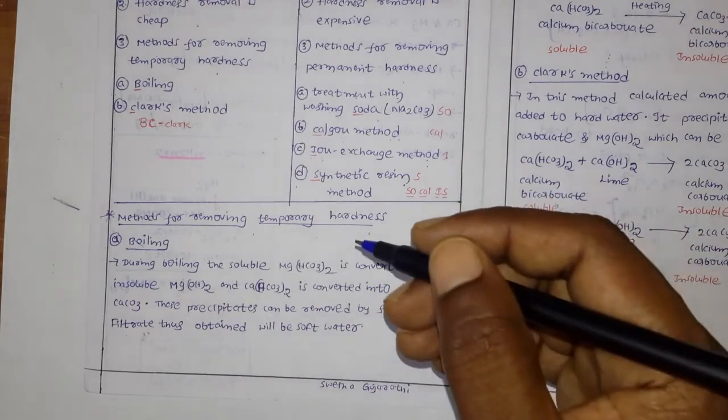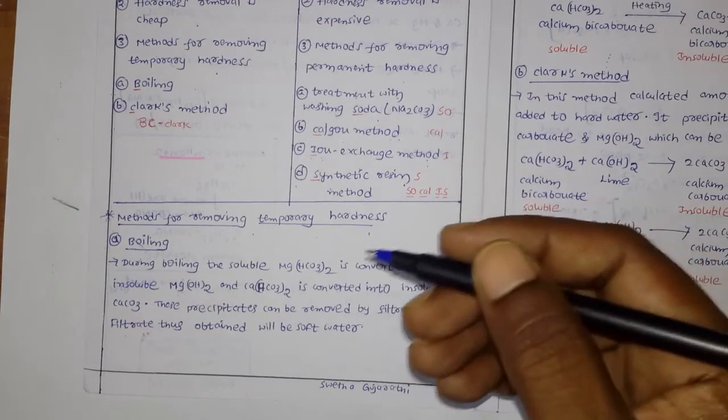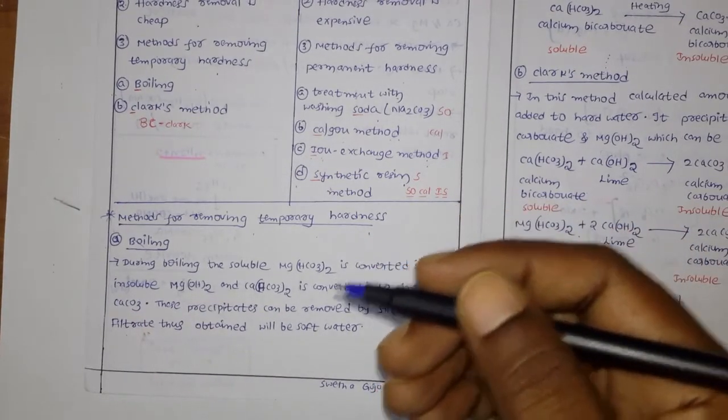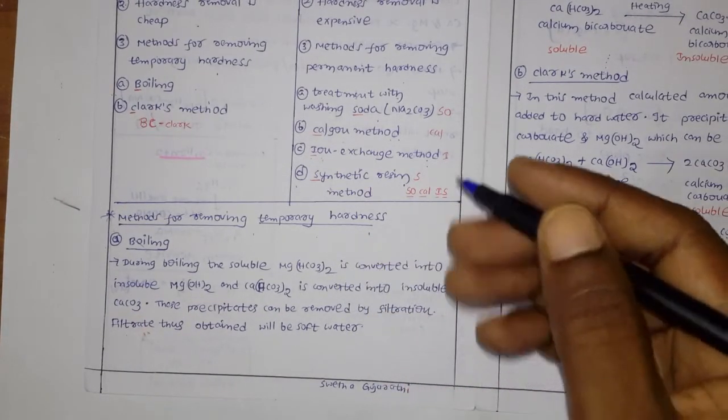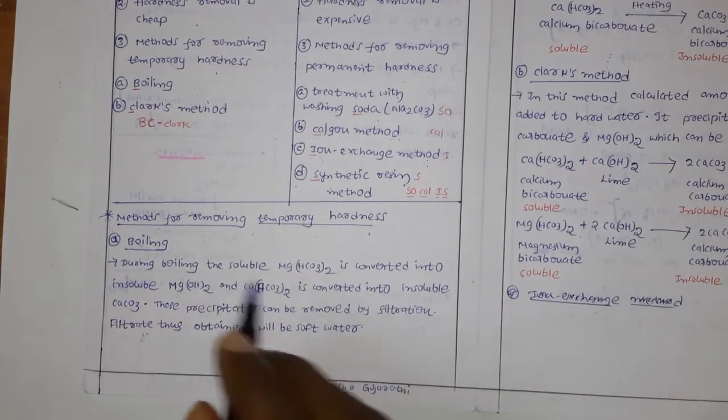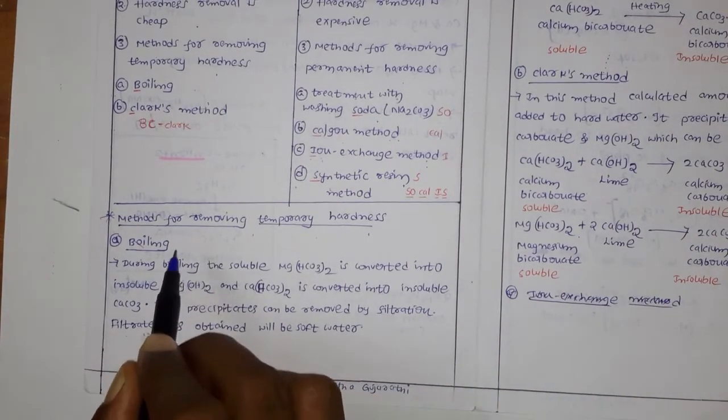It can remove some salts, the temporary salts of calcium and magnesium bicarbonates, right? Okay. And what is that method? The first method, the boiling method.